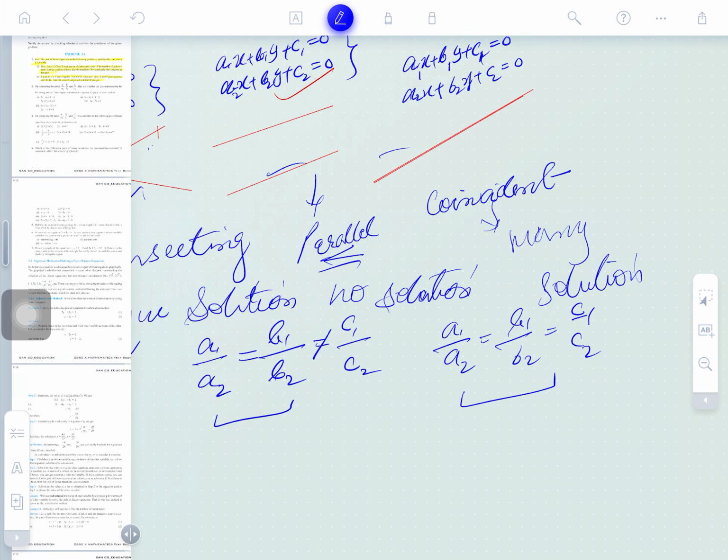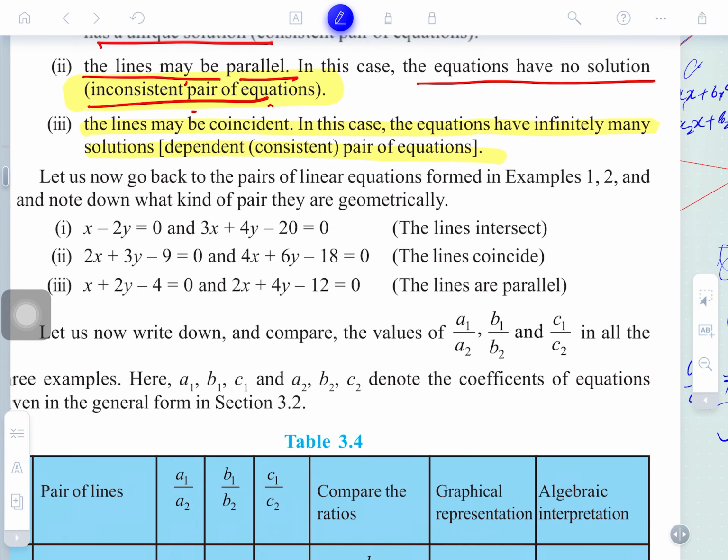I am telling this, you may see the graphical representation before you. Where the equations are, you may see the equations here. One pair of equations is before you. These three pairs have been given here.